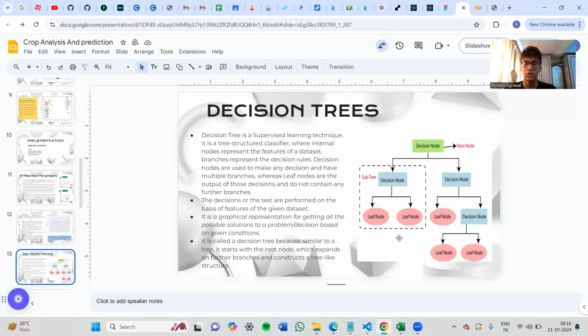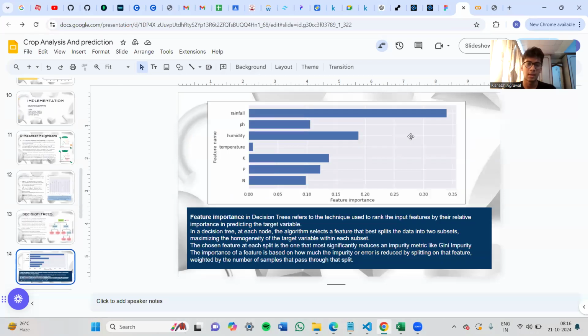So the leaf nodes would be the names of the crops, and the decisions would be made based on features such as rainfall being above or below a certain level, etc.